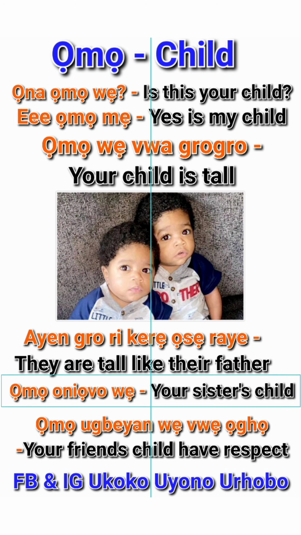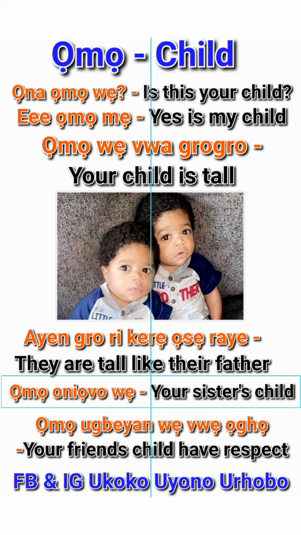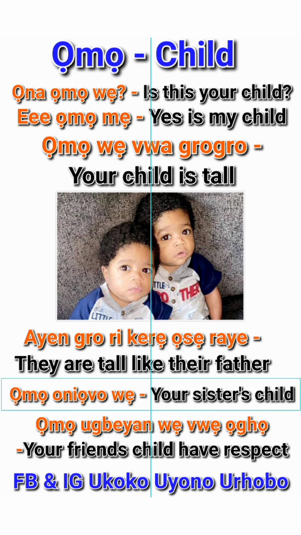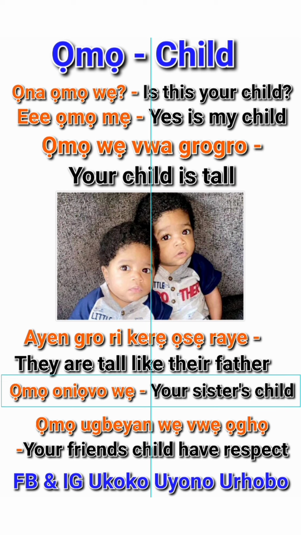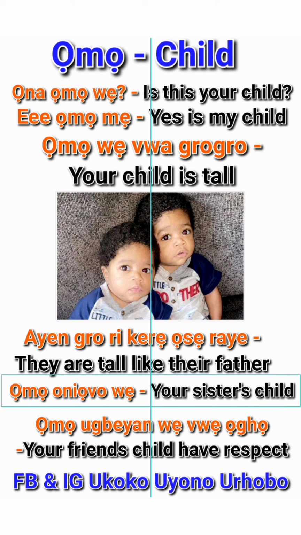Oniọvo were, your sister's child. Or oniọvo were, your brother's child. You know, oniọvo stands for sibling, and a sibling can be male or female. Oyoma.